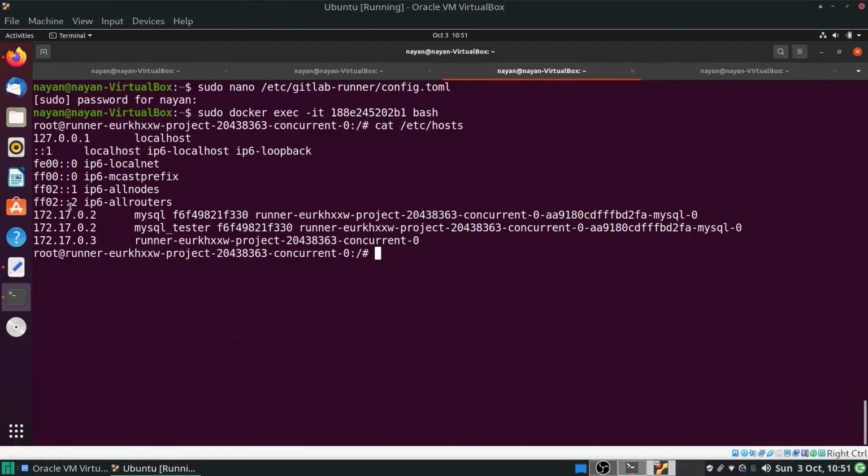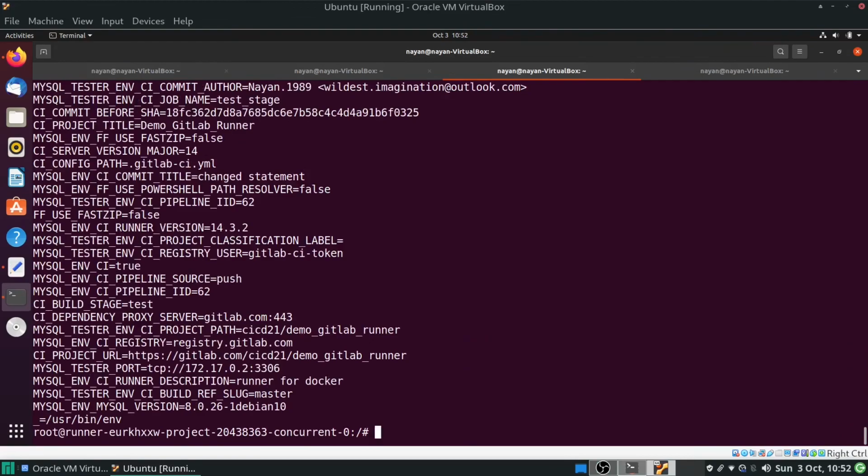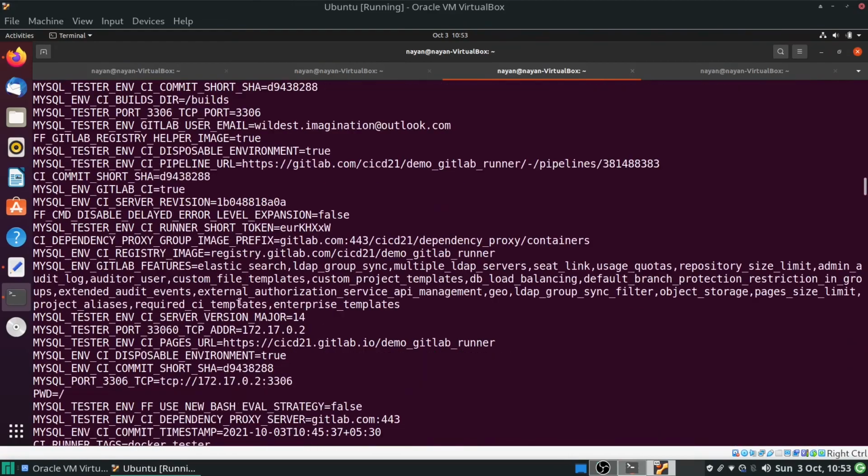Another way is I will first of all clear it and then execute this command: env. So we will get the list of different environment variables and their corresponding values. First of all, I will go to the top. You can see that MYSQL_PORT_TCP_ADDR is 172.17.0.2. So this will be the host address for my primary image container to connect with the secondary image container, or with the MySQL database. The other environment variables are not that useful for this particular session.